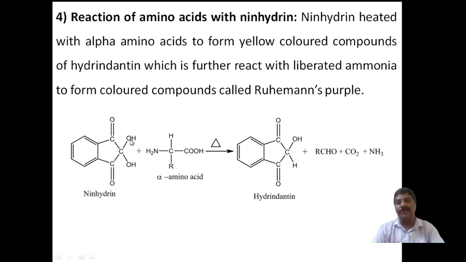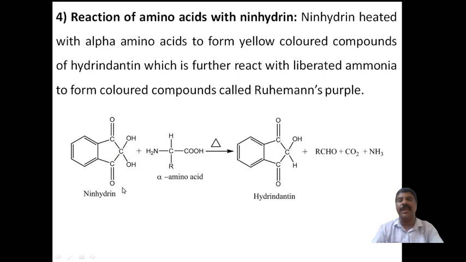This is the benzene ring with C double bond O, and O in the ring. For ninhydrin, in place of the oxygen atom, you keep a carbon atom attached to two hydroxy groups, two alcoholic groups. That is called the ninhydrin compound.